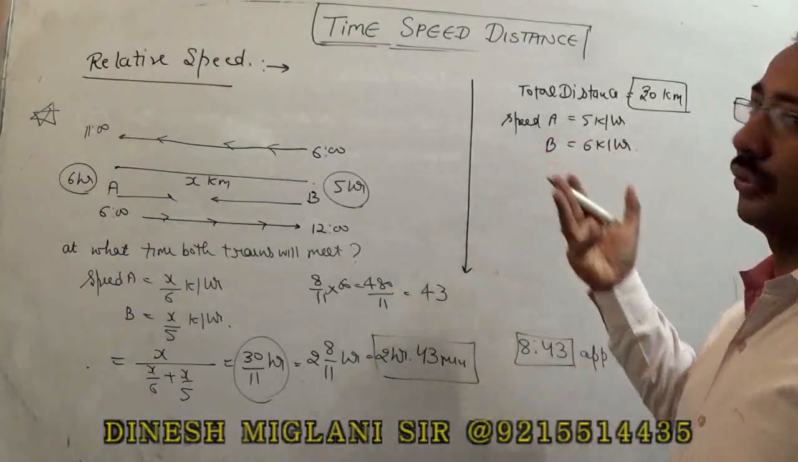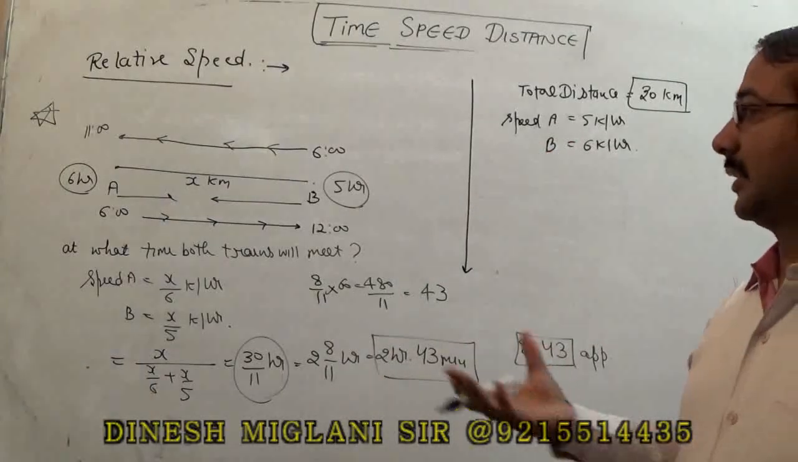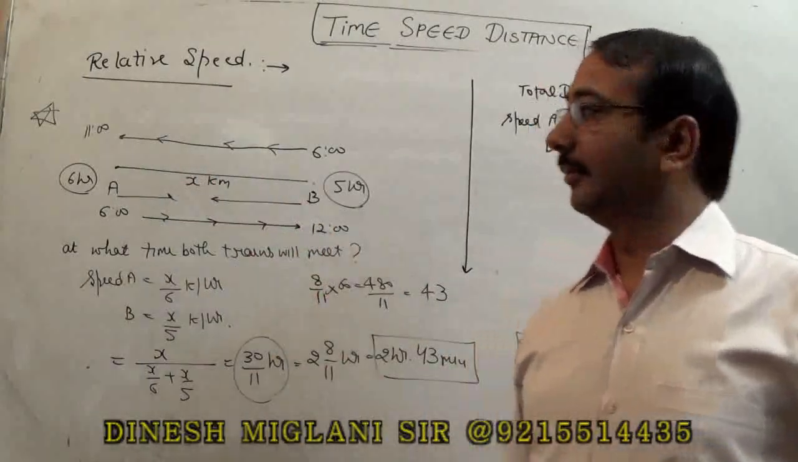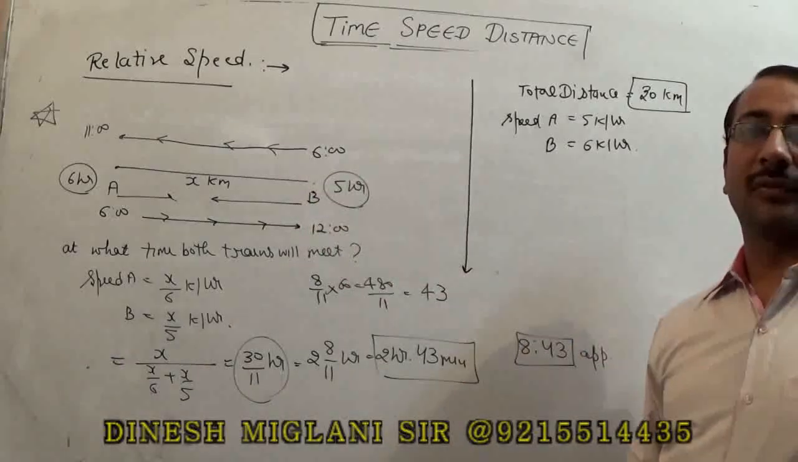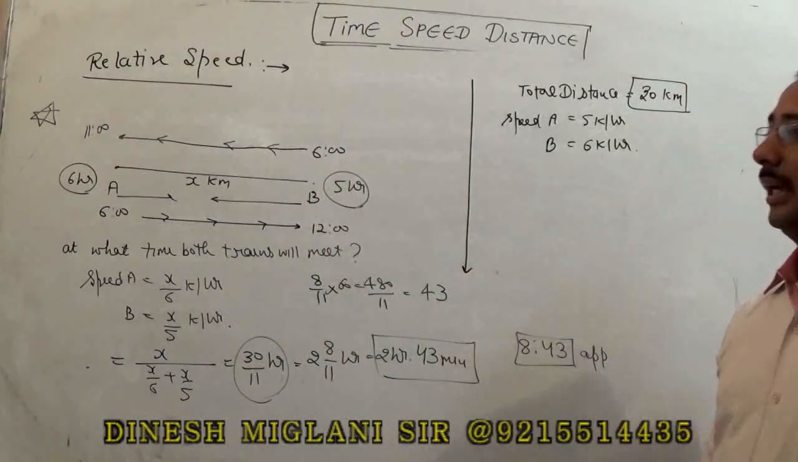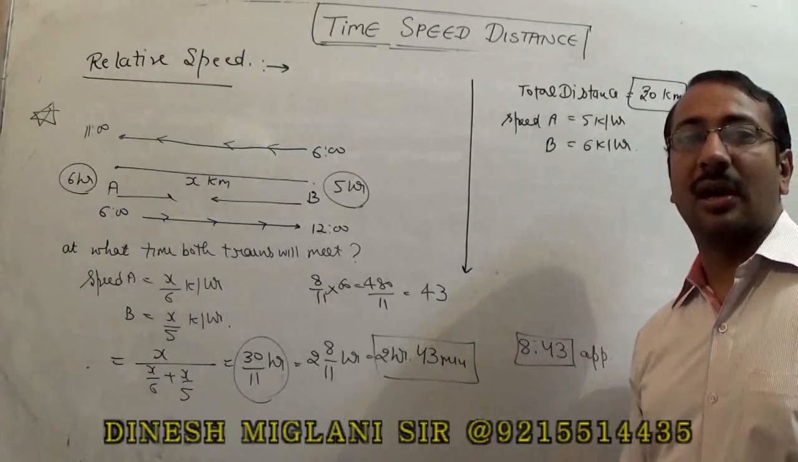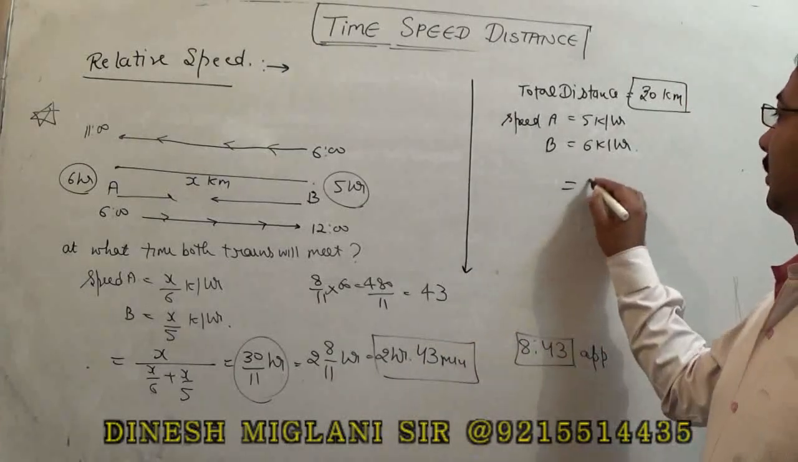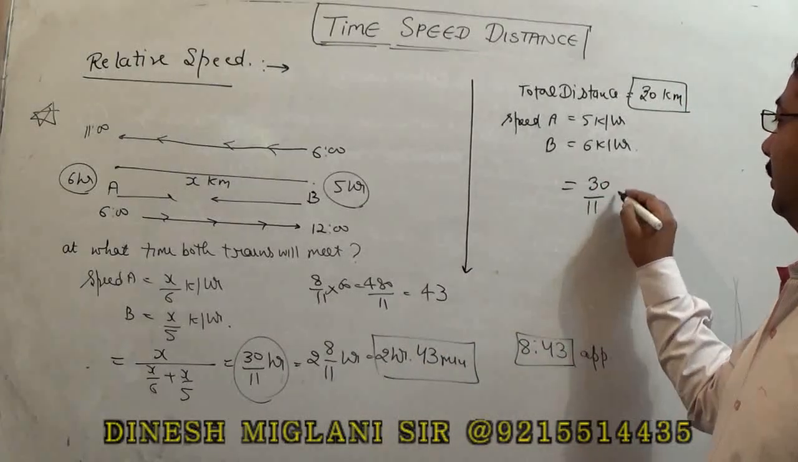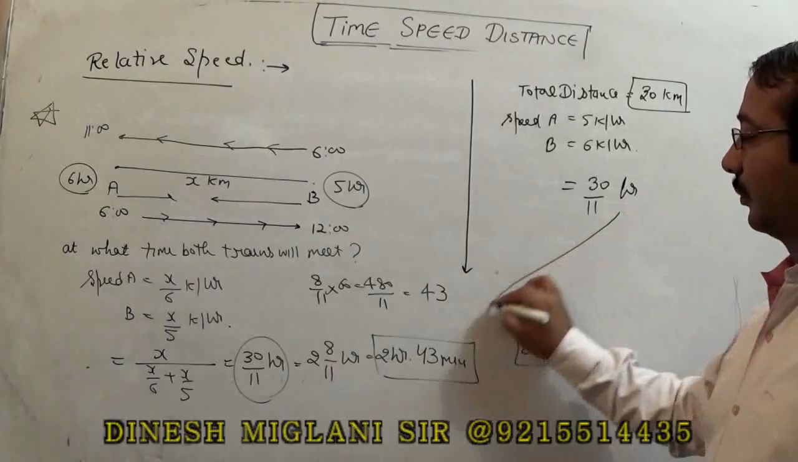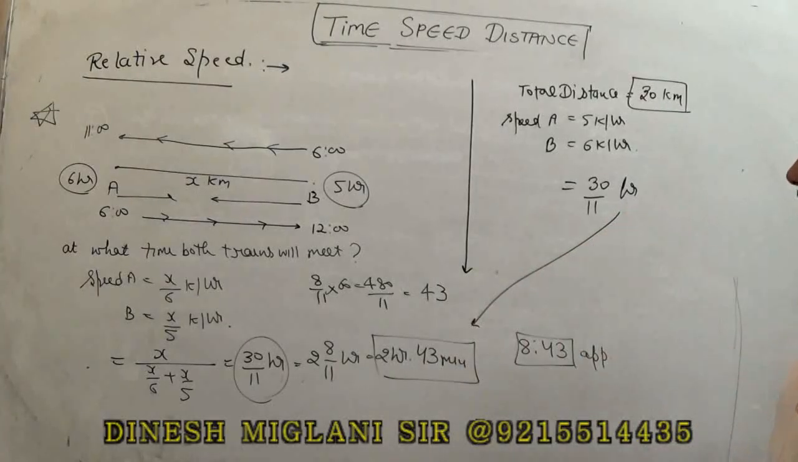Right? Now the question is very simple. The distance between two stations is 30, and the person who starts from A, his speed is 5, and who starts from B, his speed is 6. We have to find out after how much time they will meet. The answer would be 30 upon 11 hours. Now it becomes the same question. 8 upon 11, I can say they met at 8:43.